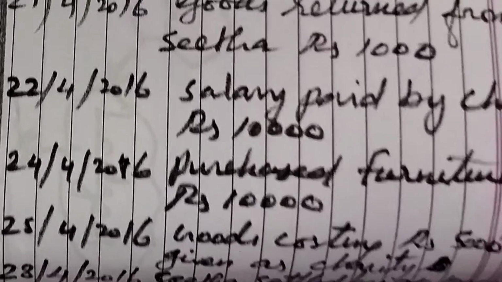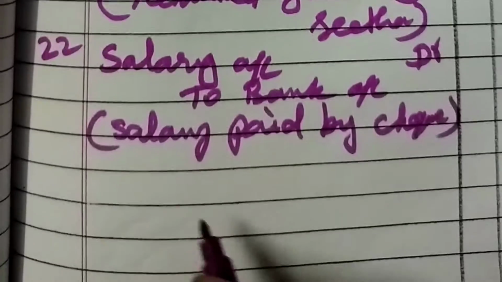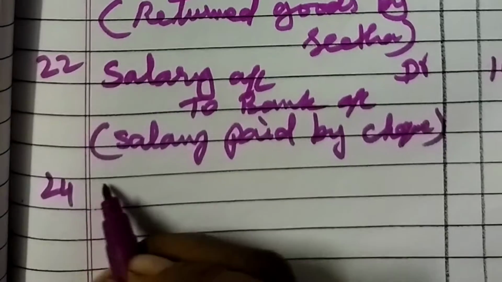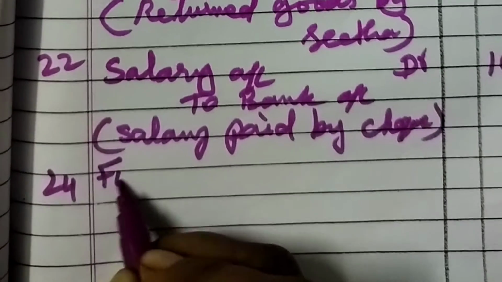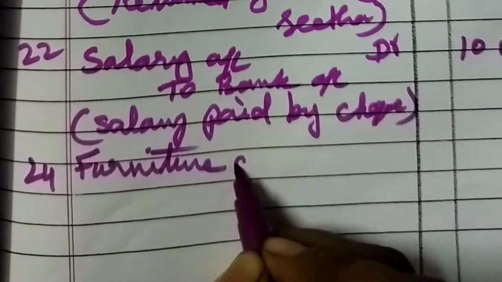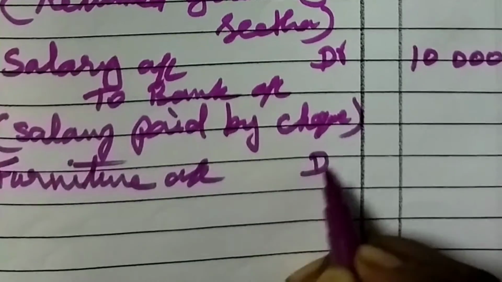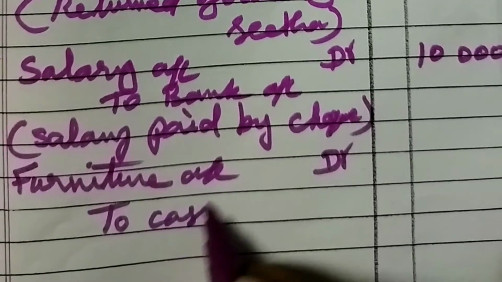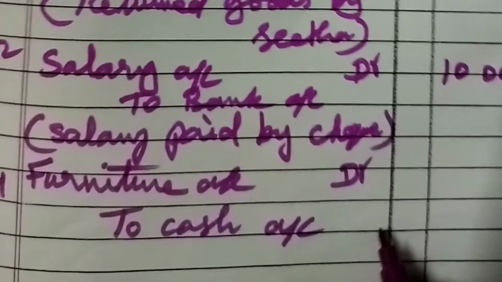Now we can write the journal. Date 24th. So 24th. What we purchased? Furniture. So furniture account should be debited. Then we are paying cash. So cash account should be credited. Narration.